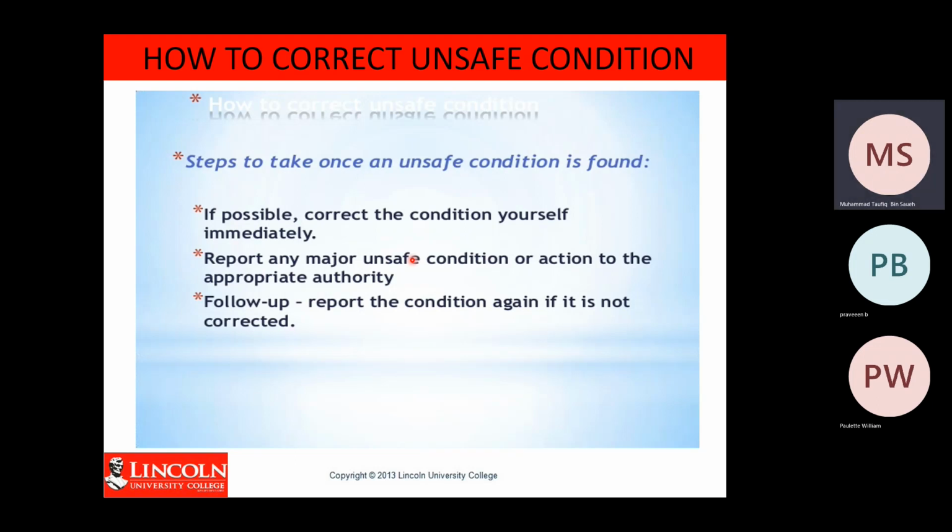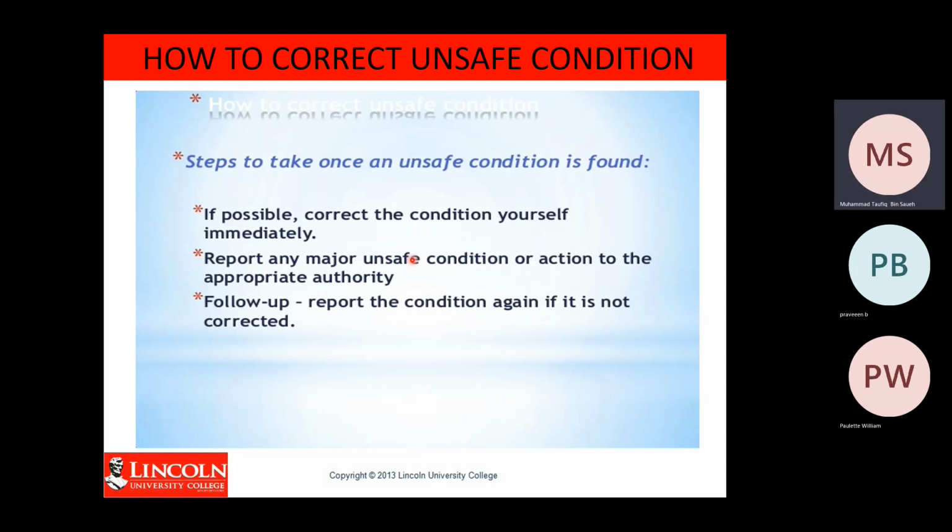But if you cannot do it, then you have to report the unsafe condition or action to the appropriate authority. If you are unable to correct it yourself, you must report directly to either your supervisor or the safety committee.